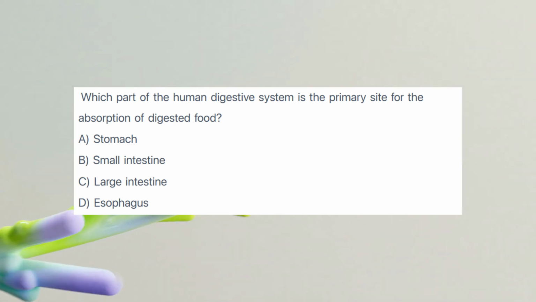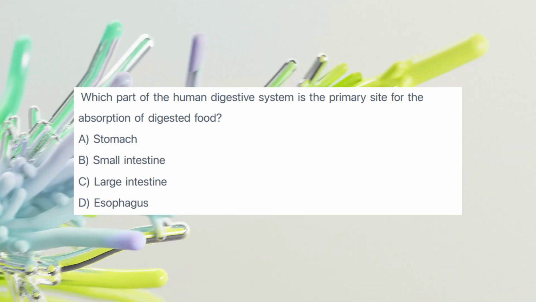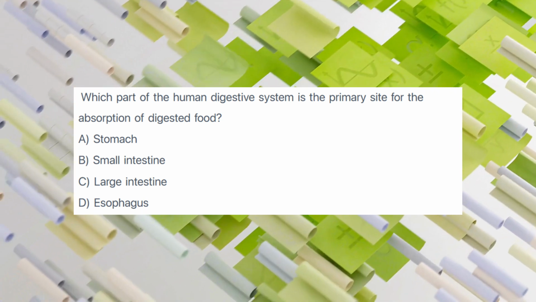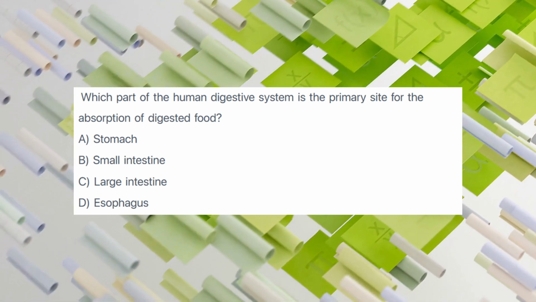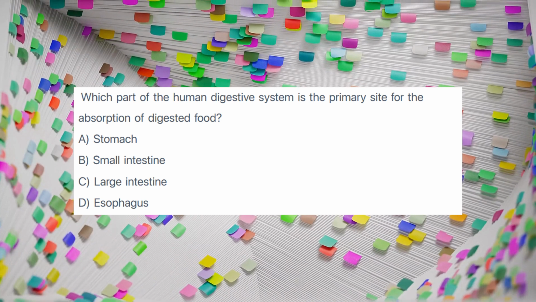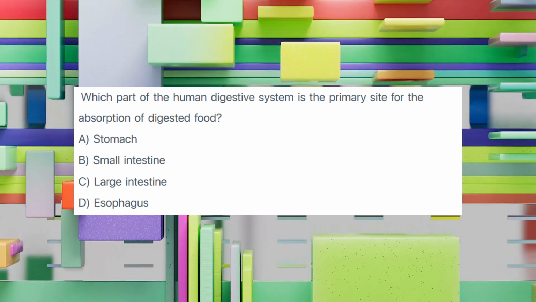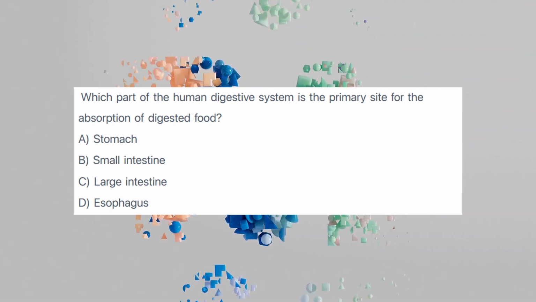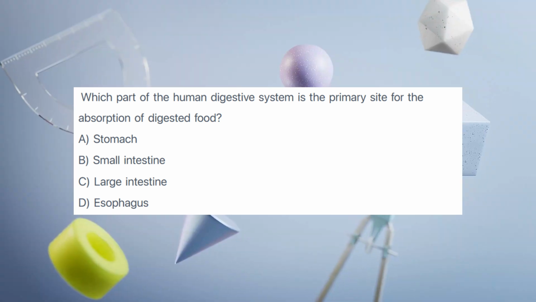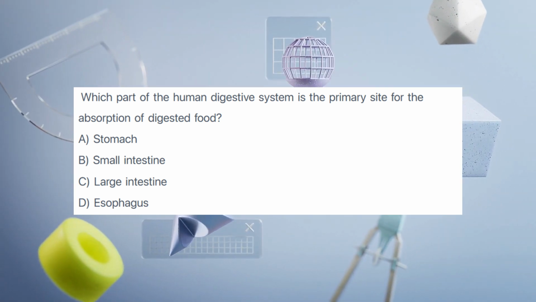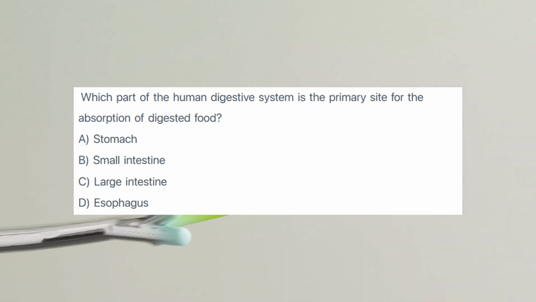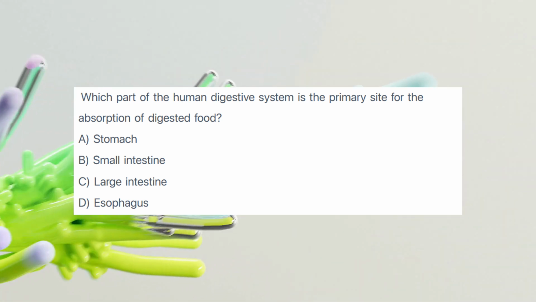The answer is B. Explanation. The small intestine is specifically adapted with villi and microvilli to maximize the surface area for the absorption of most of the nutrients, digested carbohydrates, proteins, fats, vitamins, minerals, and water from the digested food into the bloodstream and lymphatic system.